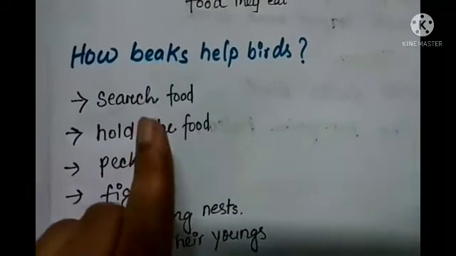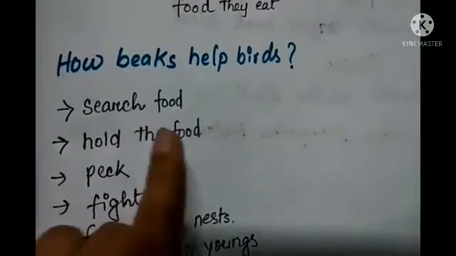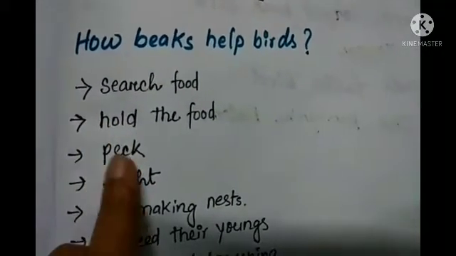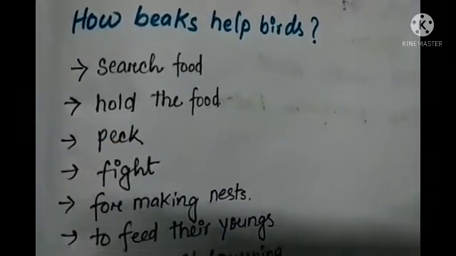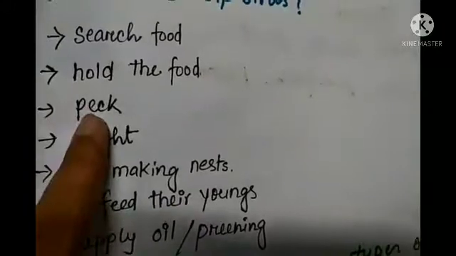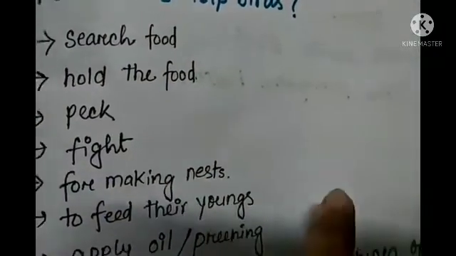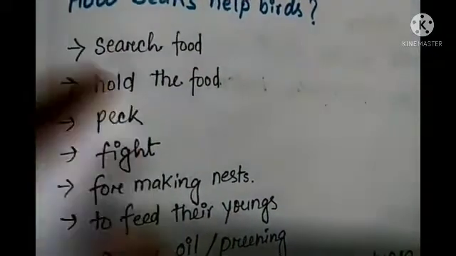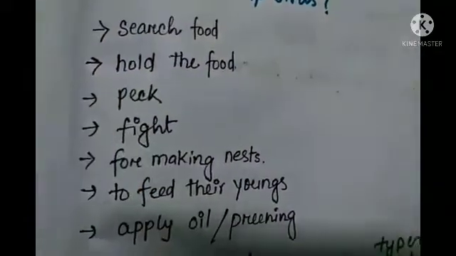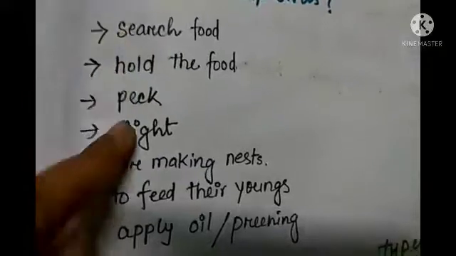Okay, they use their beaks to hold the food. Okay, when they are eating, beaks help them to hold it. Then peck means to bite or to strike. Okay, so that is called peck. I am sure you know about woodpecker. Okay, so why is it called woodpecker? Because they used to strike on the bark of the tree, right? The trunk, in the trunk of the tree.